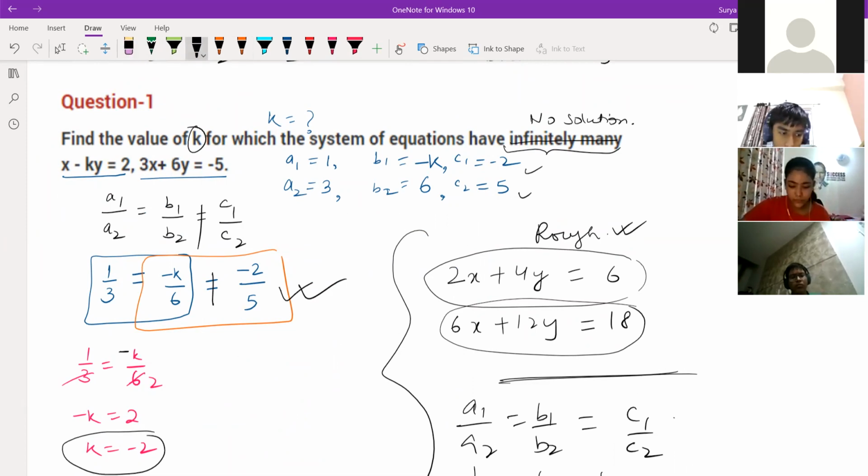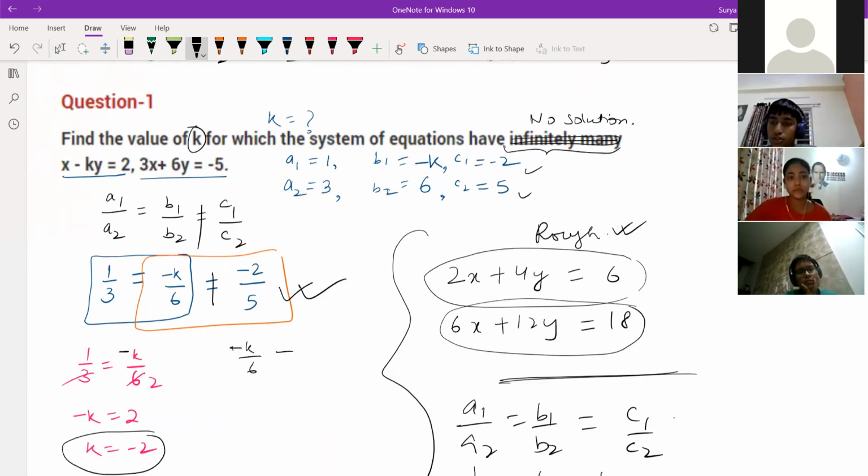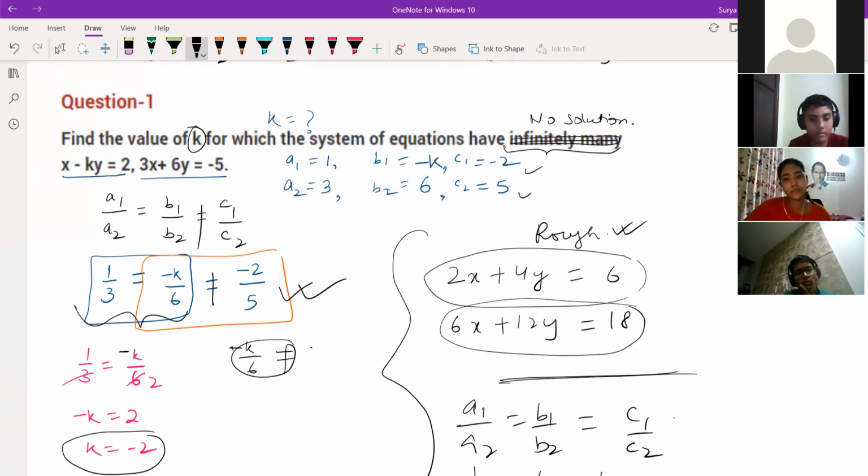What I'm saying, if they gave infinitely many solutions, what happens? We are getting two answers, right? That you understood? Yes, sir. So we are getting two answers. What is this? If it is equal, no. So we should write here minus 6 by 6. It's not equal to, is given. So just solve these first two parts. It's clear.